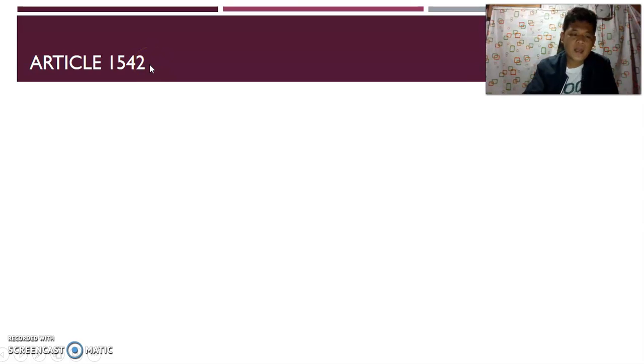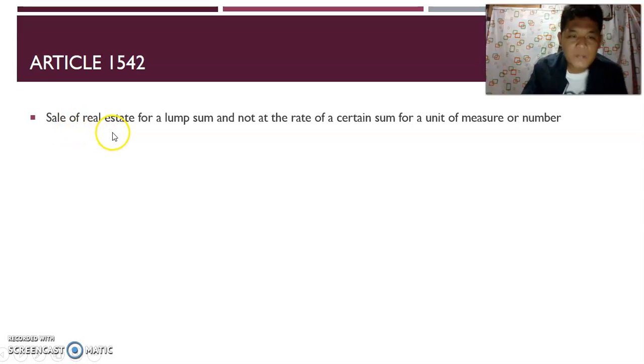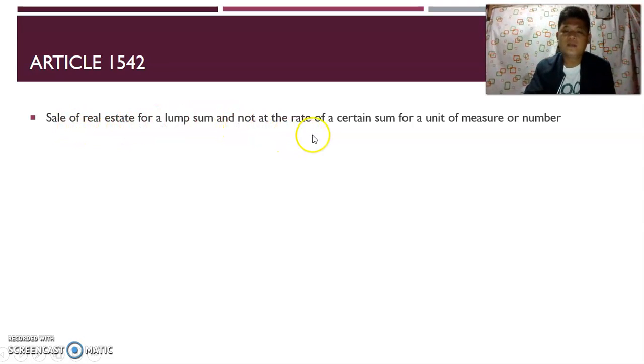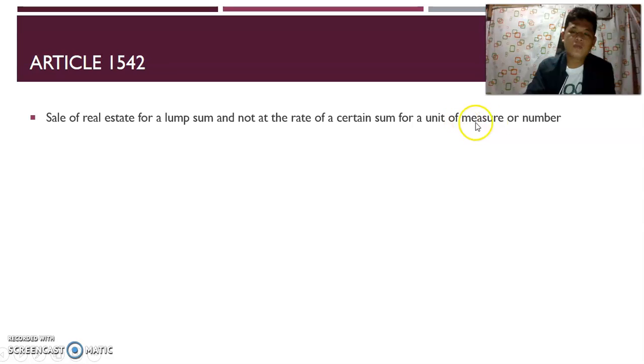So, ano yung mangyayari? So, lump sum. Sale of real estate for a lump sum and not at the rate of a certain sum for a unit of measure or number. Kasi kanina, class, unit of measure per square meter yung bayaran doon. Dito naman, regardless of the area, lump sum yung pambayad dito.